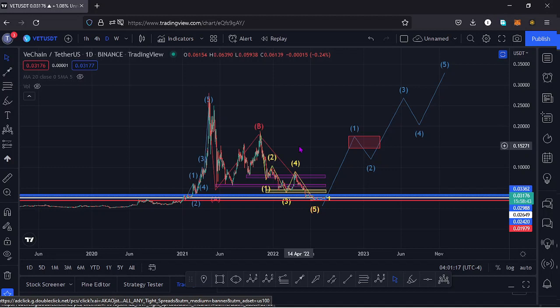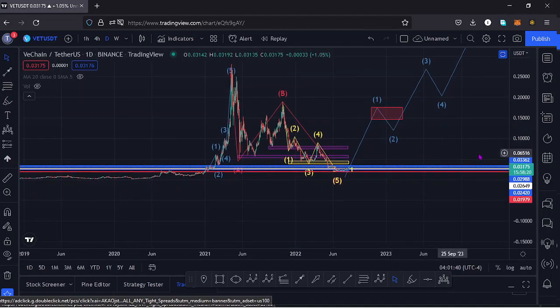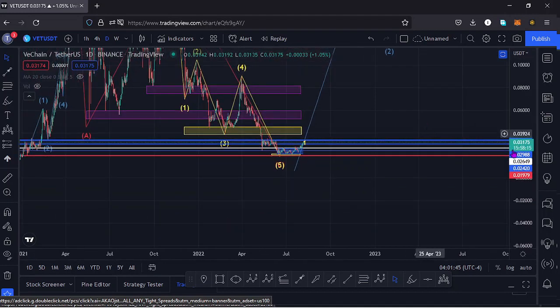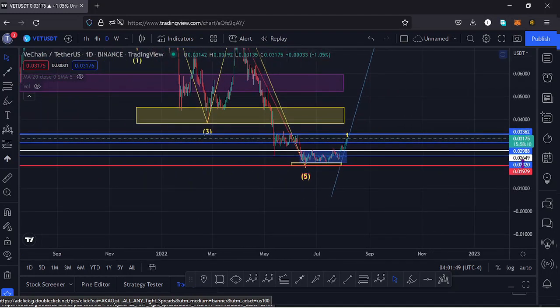I'll kickstart the video by giving a brief of what has been happening on this chart. Vechain from the all-time high has been seeing lower prices in this massive ABC correction, which has now taken us to around the $0.02 mark, and having done so, I believe Vechain has done the minimum that we expected it to do in its ABC correction, and soon we might see a pump having a wave 5 taking us back to an all-time high. But before that plays out, there are key scenarios that we need to take a look at here so that we can have a breakout to the upper side in movements that could be taking us to all-time highs.